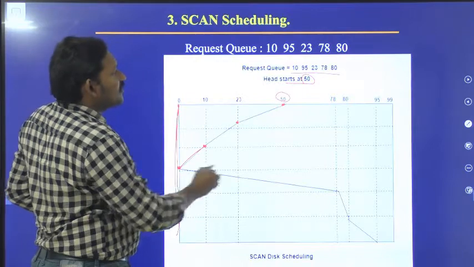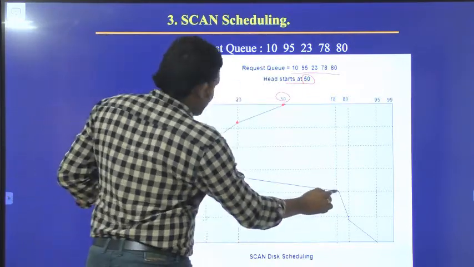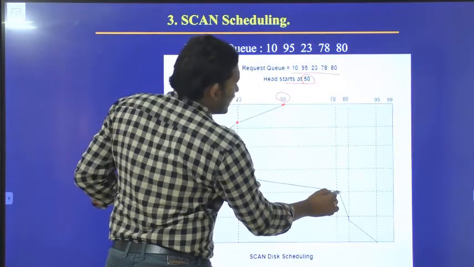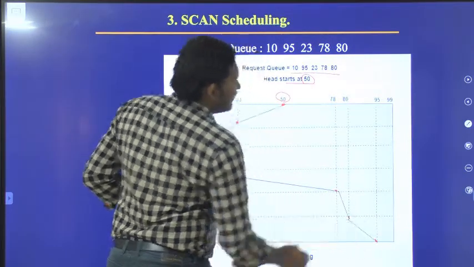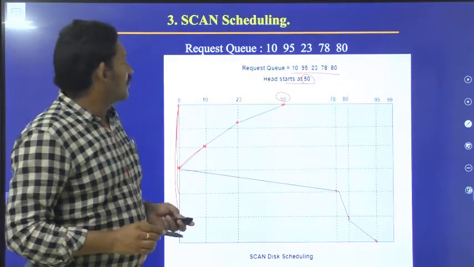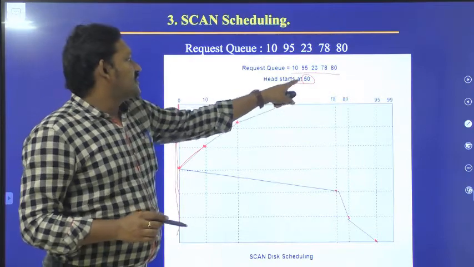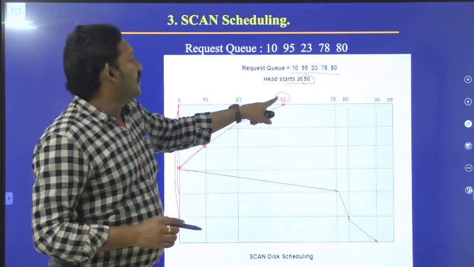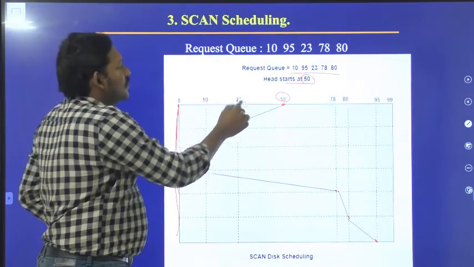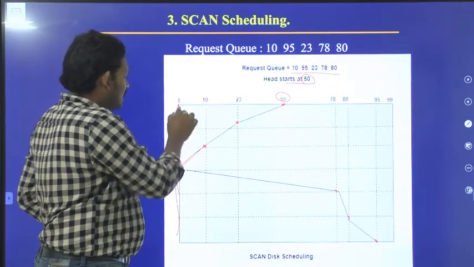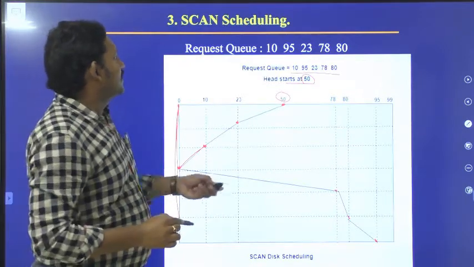Now again it will bounce back. Next, it has to reach 78, then 80, then 95. So, it will stop there. So here what we have done, 50 is the starting point. From 50, it has to move in one direction. So it has moved towards 23, 10 till it reaches the boundary. Next, it has reached the other side also.